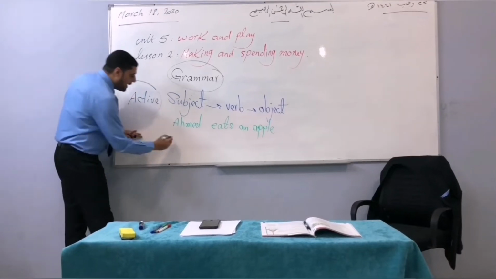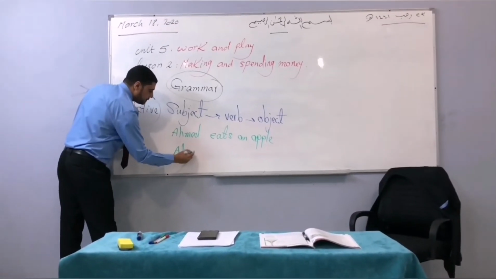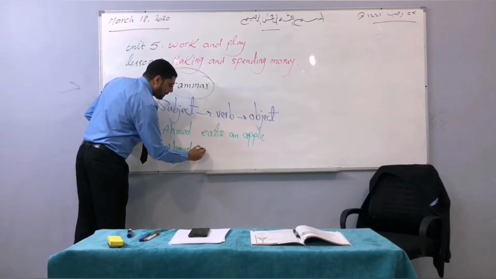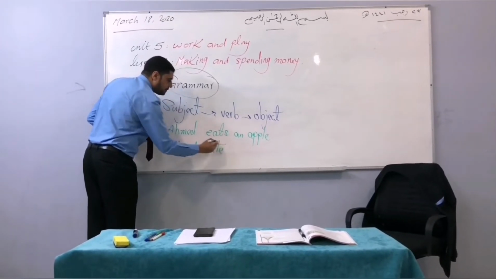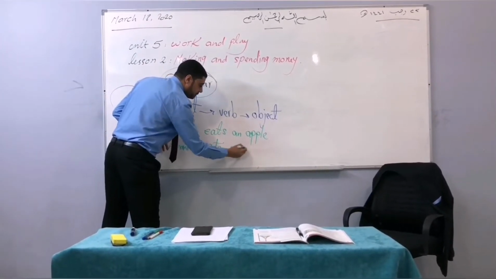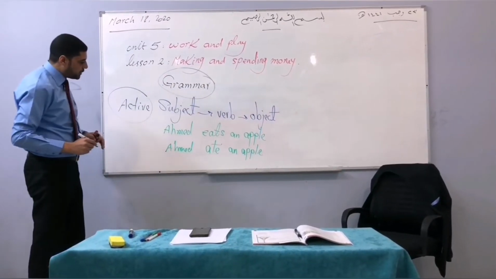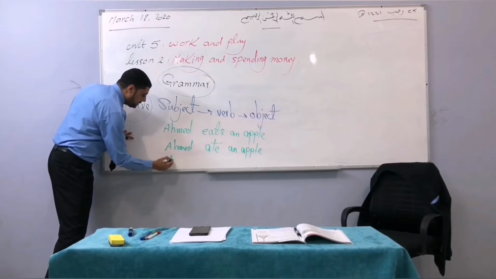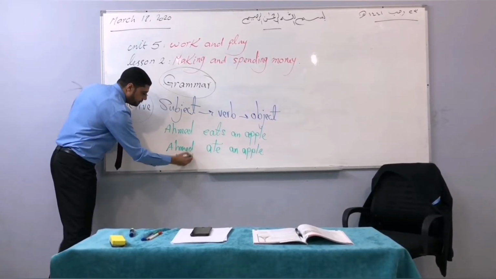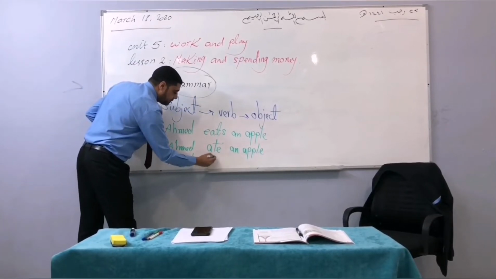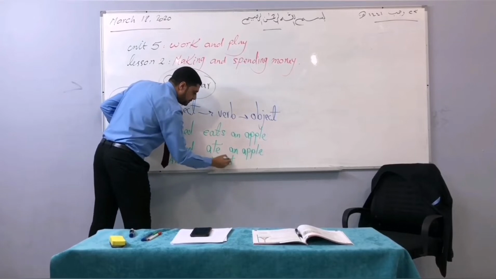The second one, Ahmed ate an apple. The third one, Ahmed will eat an apple.